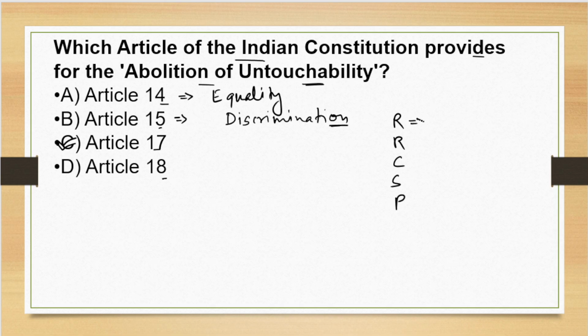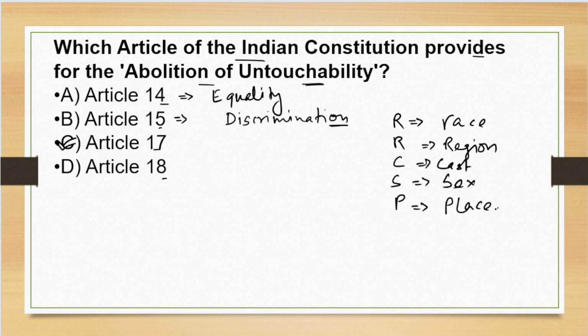Here R is for race, religion, C for caste, S for sex, and P for place of birth. So Article 15, abolition of discrimination in the field of RRCSP.